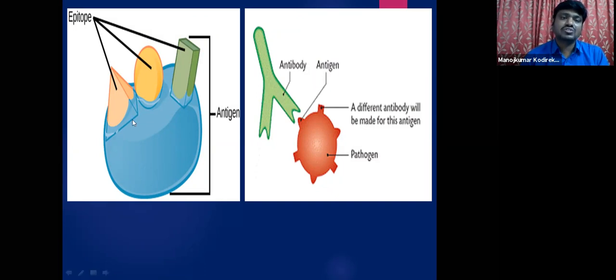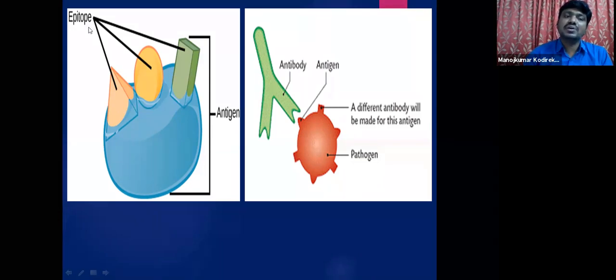Even here you can see this is an antigen which has the sites with which it binds with the antibody. These are different sites with different shapes. See here, this is of one type, this is another shaped antigen with a different site. This is the site of the antigen with which it binds with the antibody, and this site is called the epitope.